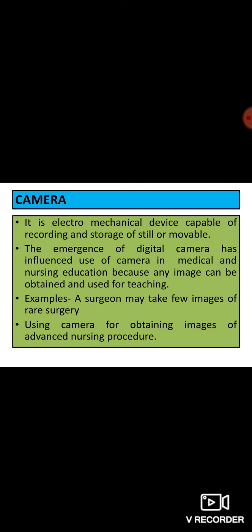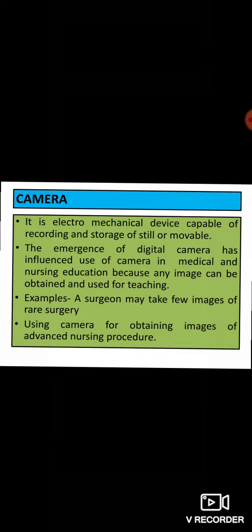Next is the camera. You people are very much aware of the cameras, because you use it frequently, isn't it? Front camera, back camera. So you don't need any kind of elaborate explanation. Everybody knows. But let us see what it is. It is an electromechanical device capable of recording and storage of still or movable things. We can take a picture of the still, that means which is not movable, or the movable things.